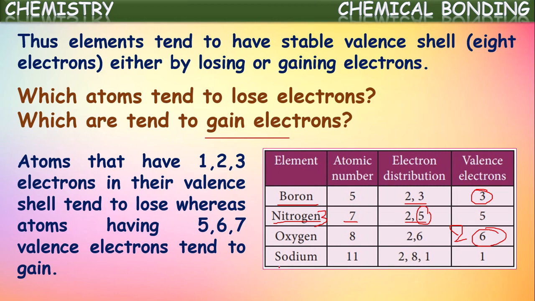And if you see sodium, the atomic number is 11 and its configuration is 2, 8, 1. It has only 1 electron in its valency shell, thus it tends to lose this 1 electron. So in this way, the atoms with 1 or 2 or 3 electrons in their valency shell tend to lose those electrons, and hence they get the nearest noble gas configuration. And the atoms with 5 or 6 or 7 electrons in their valency shell tend to gain electrons, and hence they get an octet configuration. Okay, that's about the electron theory of valency.